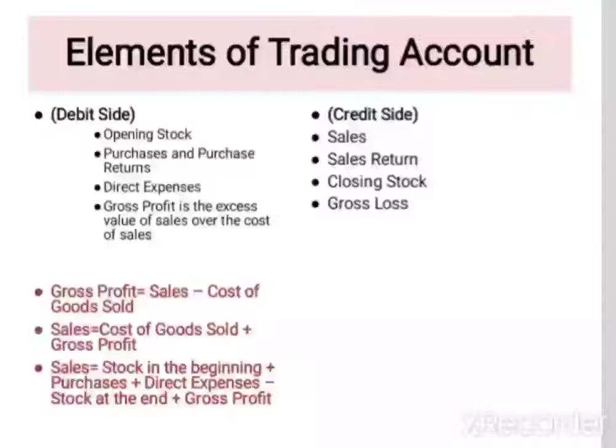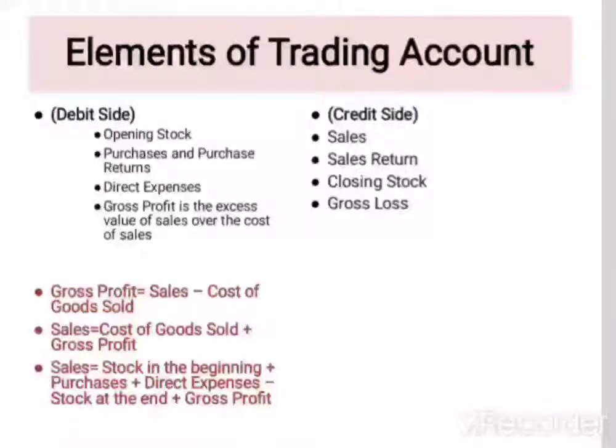Direct expenses, all kinds of direct expenses incurred in trading, will be listed, and gross profit is the excess value of sales over the cost. So if there is a gross profit, it will be listed on the debit side.